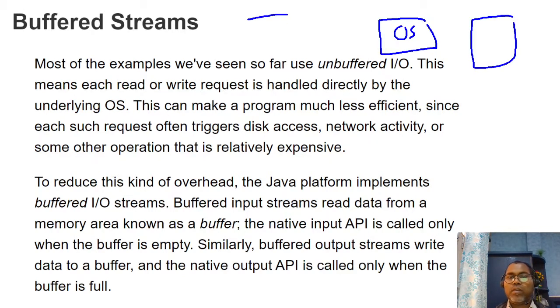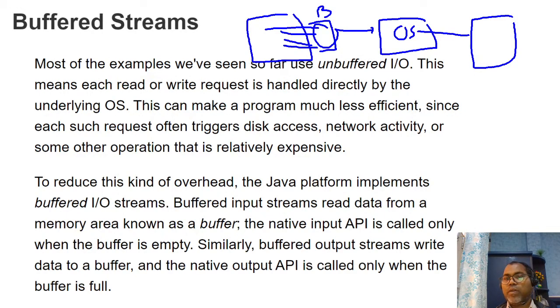Now the JVM says, I'm not going to write each piece of data directly to the OS. First we maintain a buffer. If the Java program wants to write, I write into a buffer. When my buffer is full, then I ask the OS, can you please write the data to the particular file? Then the OS writes. And when the buffer is cleared, and the next buffer is full, then it writes again.